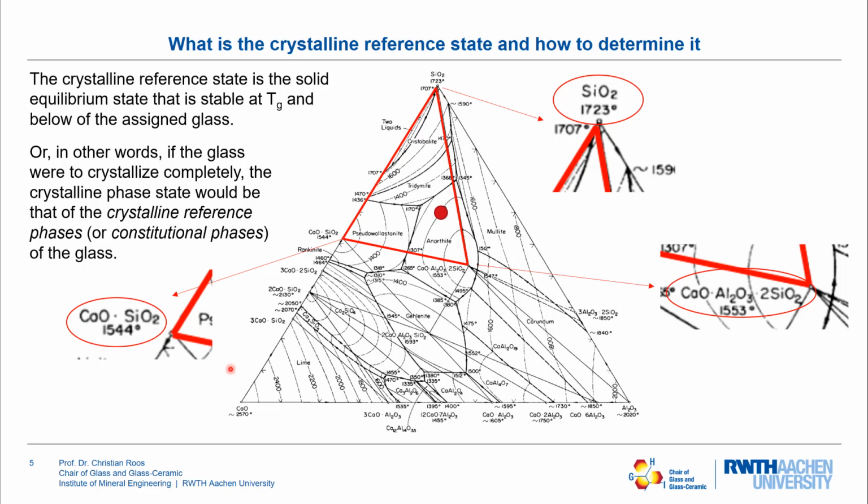With this procedure, you can divide the phase diagram basically into all the constitutional phases and constitutional phase triangles that can occur. For instance, here would be another constitutional triangle if the composition of the glass would be within this area, or here would be another constitutional triangle if the composition would be in that area.